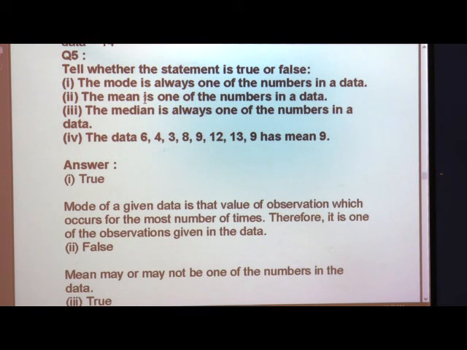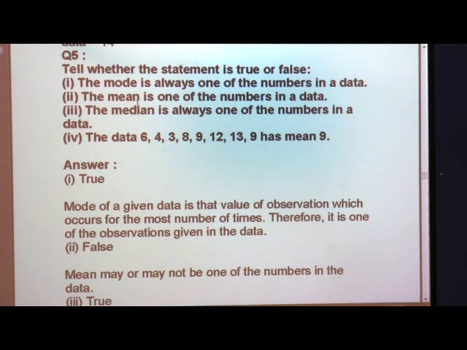I will say the mean may or may not be one of the numbers in the data, because what is the mean? Mean is nothing but the sum of all observations divided by the number of observations. You know the formula very well. So, whatever observations are given in that particular question, you have to do the sum of these and divide by the number of observations.